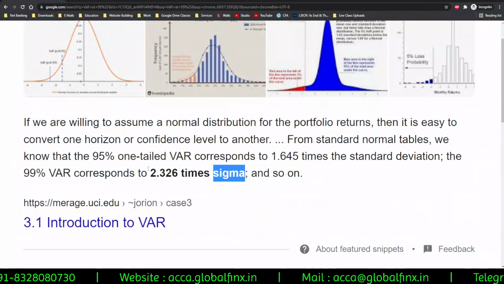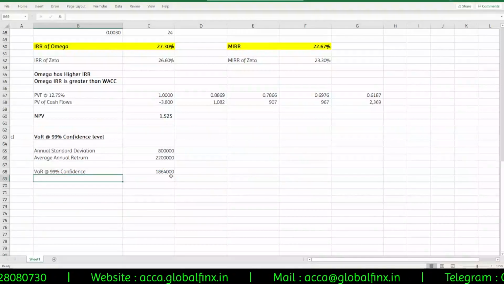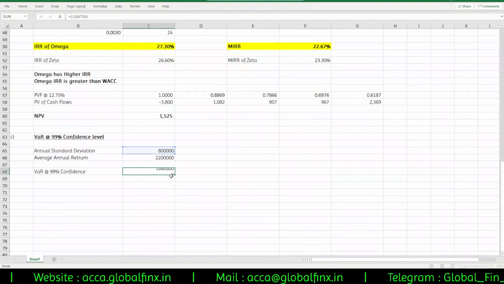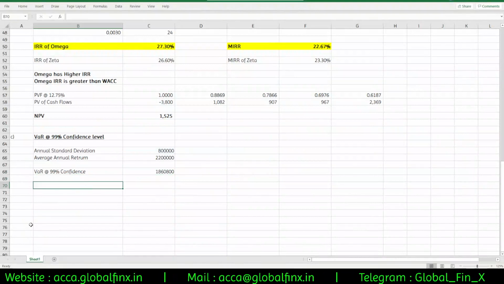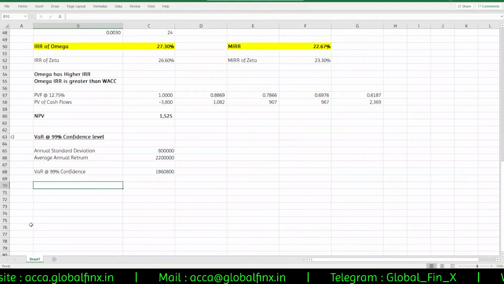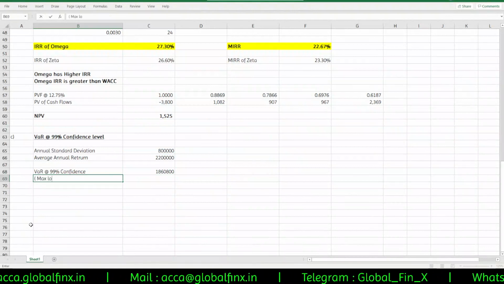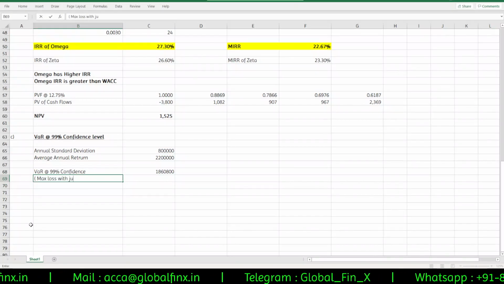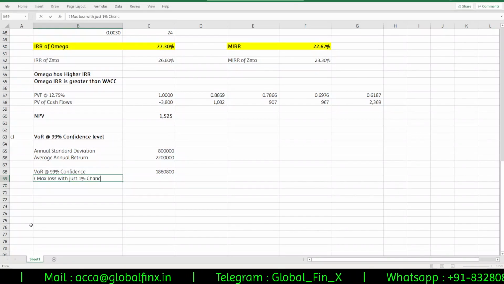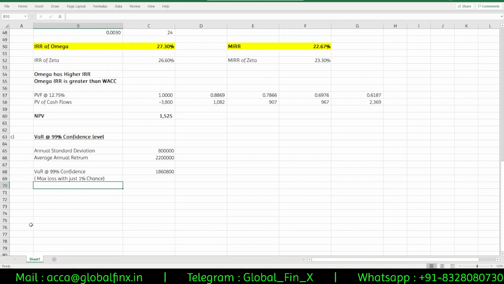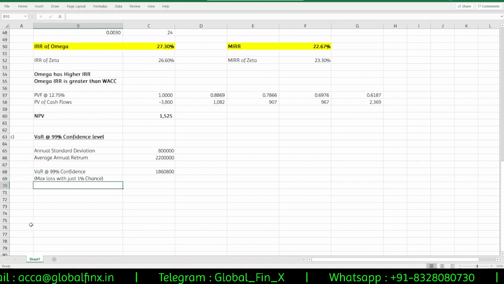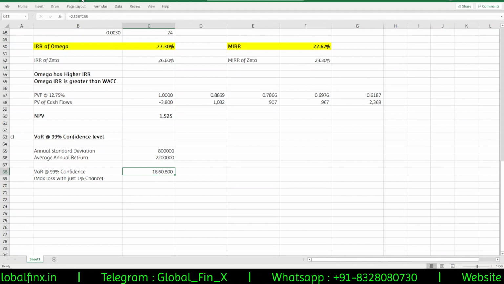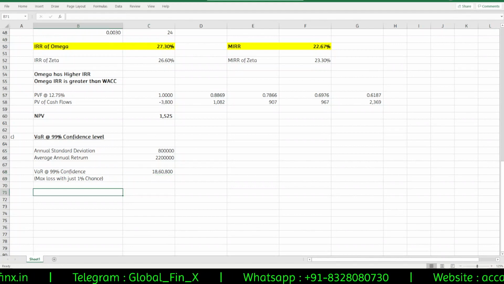So 2.326 or 2.33, anything is fine, or I'll go with 2.326 to be more precise. Okay, that means your max loss with just 1% chance is 1860800. Sir, what does that mean? How do I interpret that? How do I write it as a sentence?